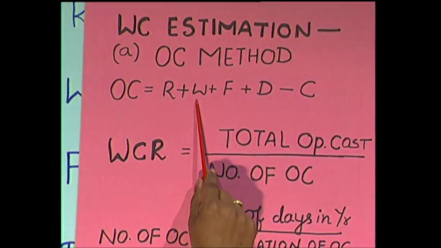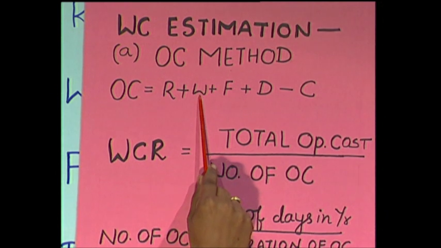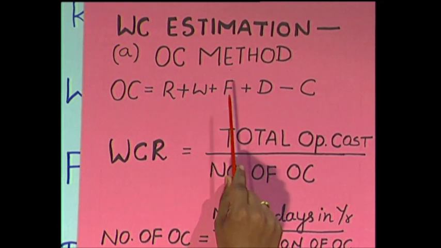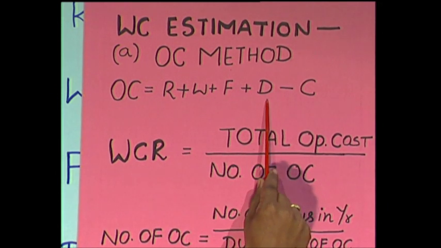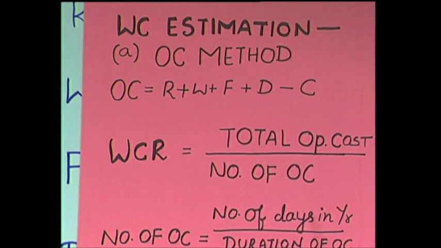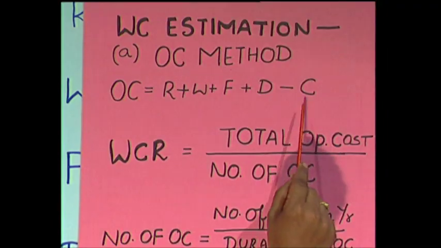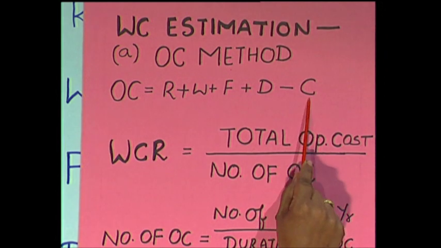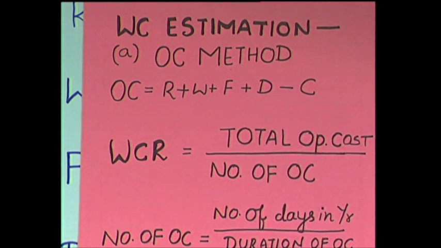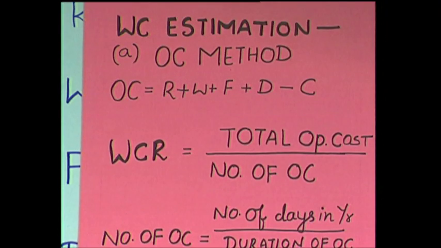Then W refers to the period for work in progress, F refers to the period of finished goods, D refers to how much period we have given credit to the customers and C refers to the credit being taken by us from the suppliers. We are going to minus this C because this amount we do not require in order to pay them right now. In future we are going to pay depending upon the credit we have taken.